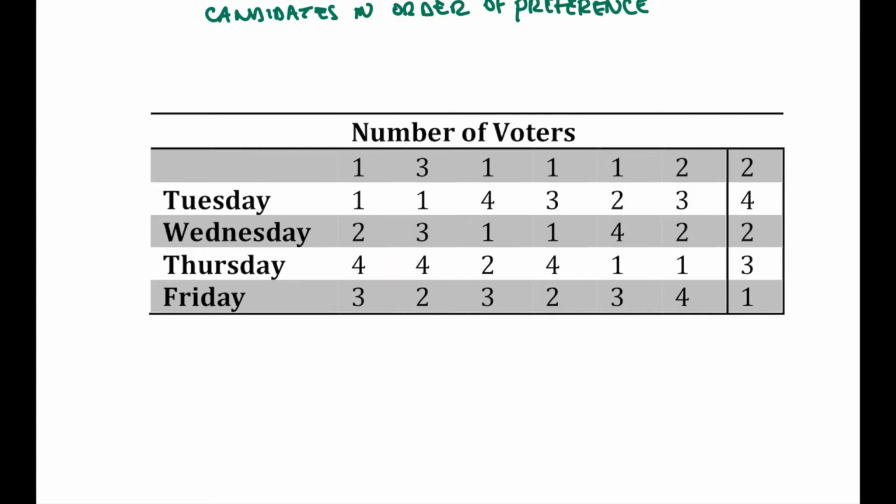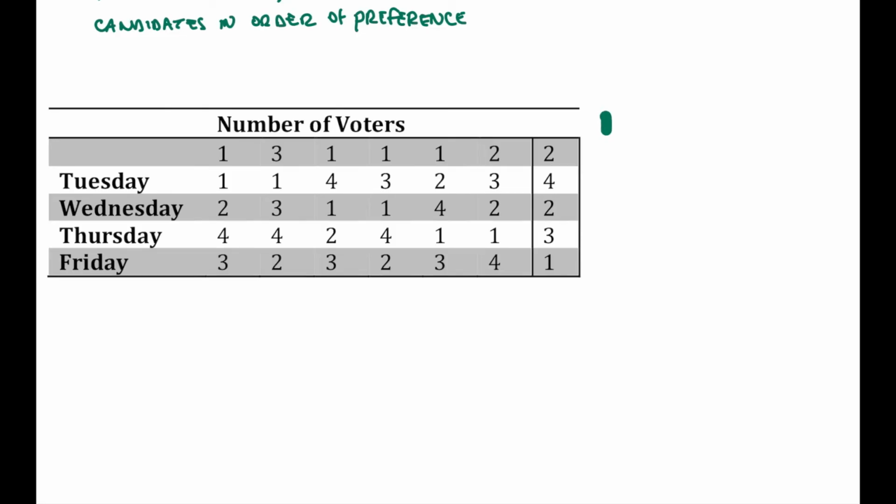The way we can read this is if we go for our plurality vote, we're going to count the number of first place votes. So just strictly plurality, you get 1 vote, and that's it. With the preference table, I'm going to start off by identifying our first choice candidates. Going across the top, Tuesday receives 1 vote. Tuesday receives another 3 votes. Tuesday has a total of 4. Wednesday receives 1 vote and a second vote. Wednesday receives a total of 2 votes. Thursday receives 1 vote. Thursday receives an additional 2 votes. Thursday has a total of 3. And lastly, Friday has a total of 2 votes. So our plurality winner is Tuesday.